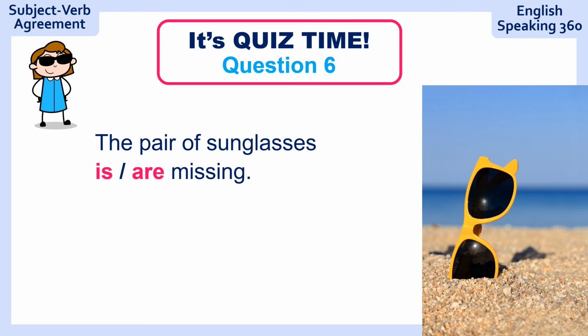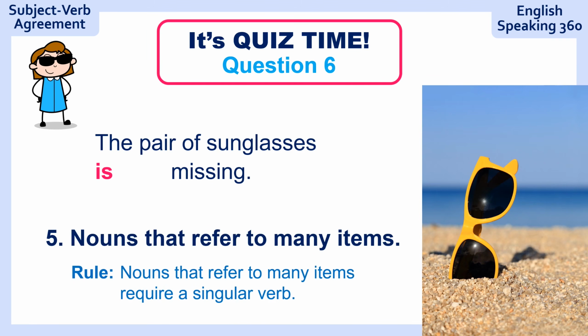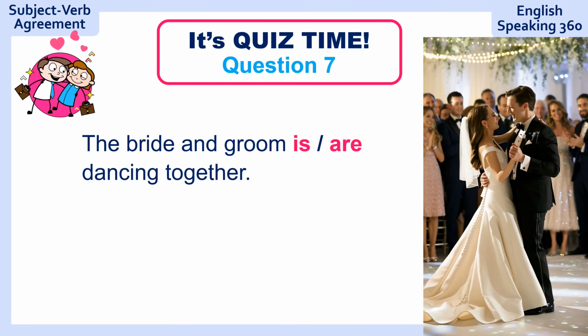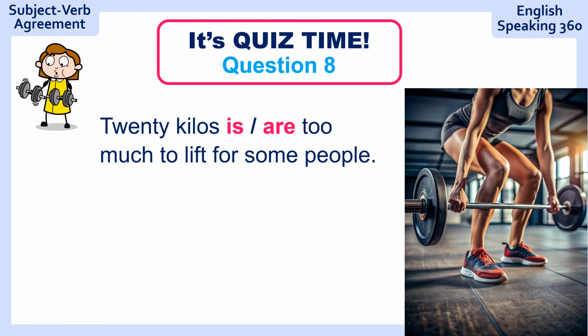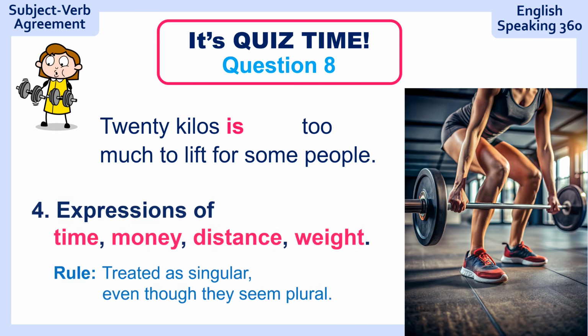Question 6. The pair of sunglasses, missing. The pair of sunglasses is missing. Rule number 5. Question 7. The bride and groom dancing together. The bride and groom are dancing together. Rule number 1. 20 kilos, too much to lift for some people. 20 kilos is too much to lift for some people.